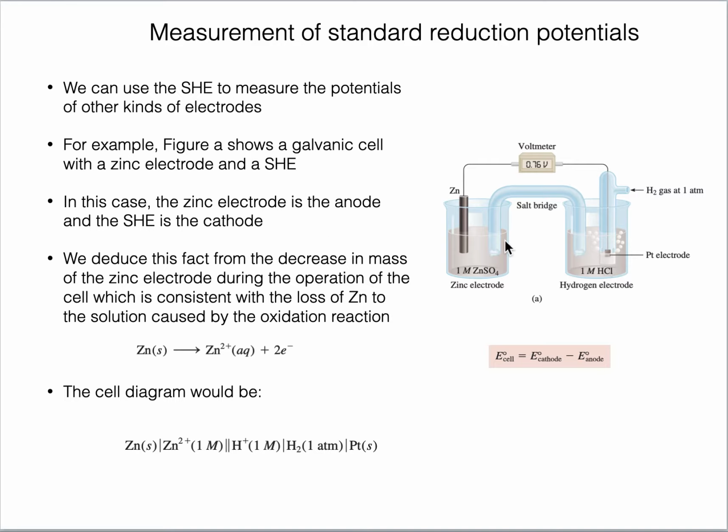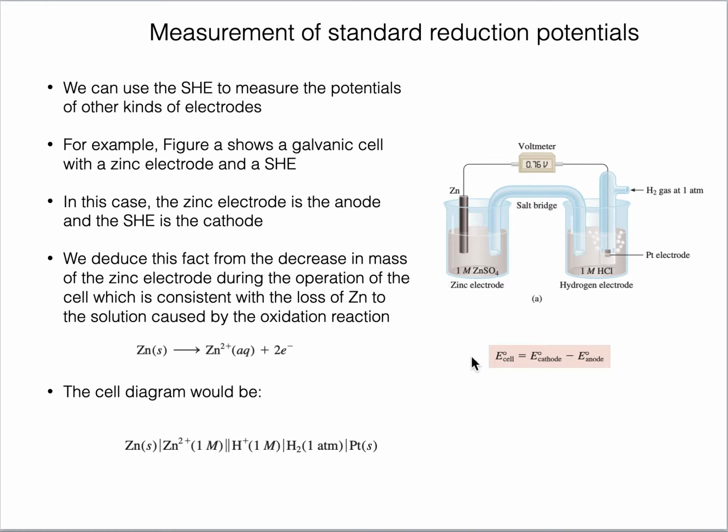Then we also measure the cell voltage. We have inserted the voltmeter and we see that the value comes out to be 0.76 volt. So here, E cathode is the SHE and its reduction potential is taken as 0 volt. And we have measured the E cell from experiments, which comes out to be 0.76 volts. So if we know 0.76 and we know this is 0, we can easily find E anode, which is the reduction potential of zinc.